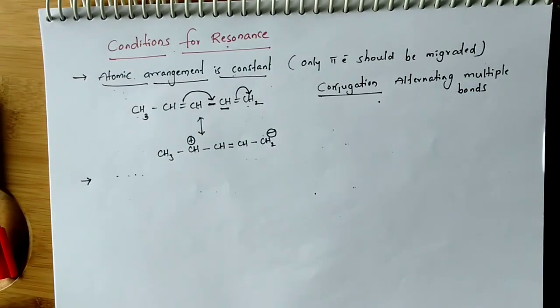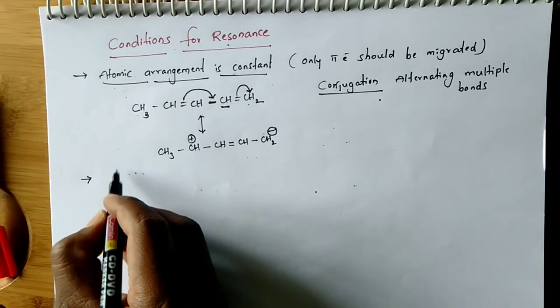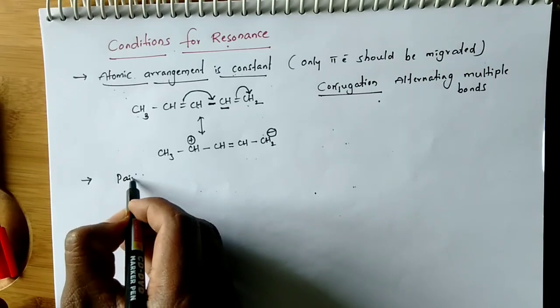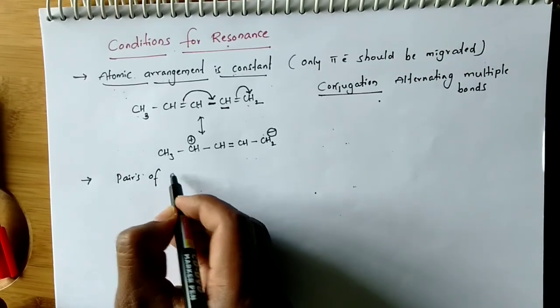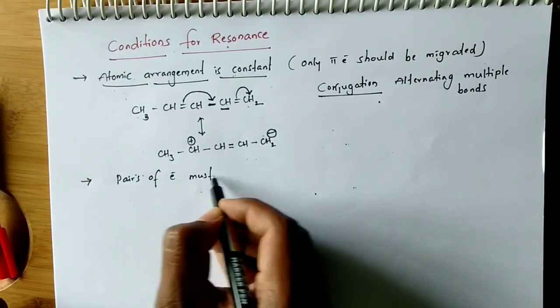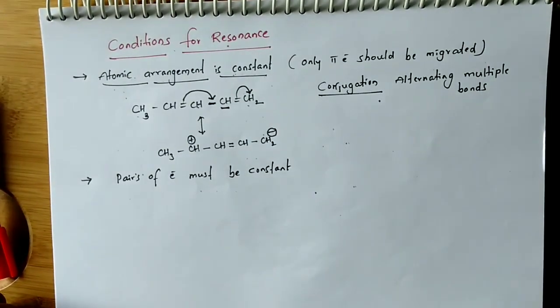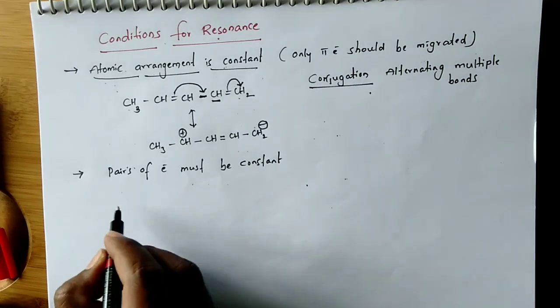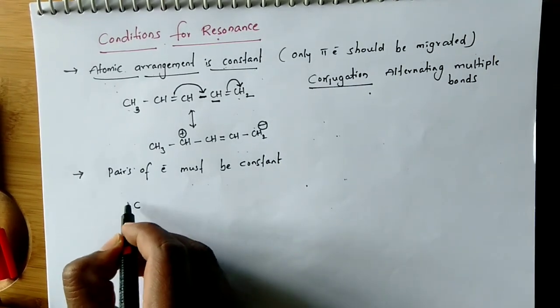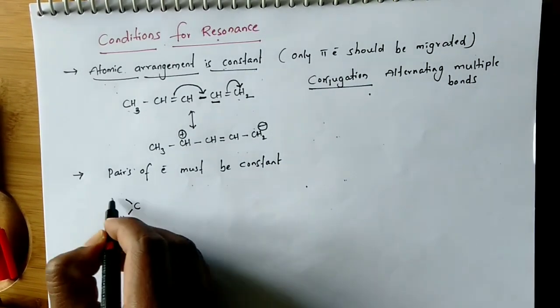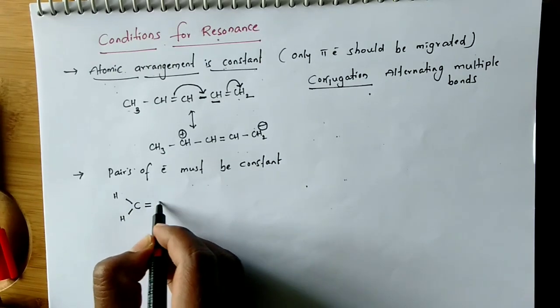Next one: pairs of electrons must be constant. Let us take one example. I am taking one example like this.